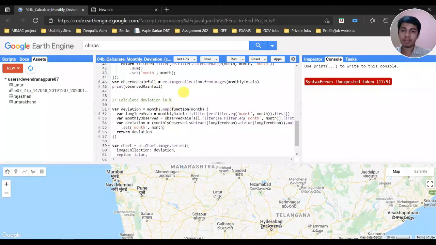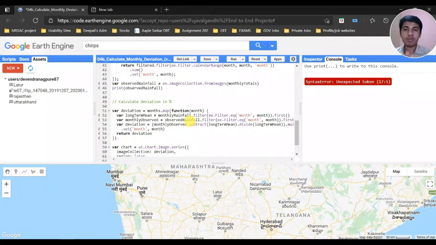Once the image collection is formed, I calculated the deviation in percentage. To calculate the deviation, we follow a formula that comprises two terms. Firstly, the long term mean, which we calculated for those 30 years. Secondly, the monthly observed, that is the current year's monthly observed. I calculated it with deviation months.map function of the month, using the long term mean monthly rainfall with the filter on the month.